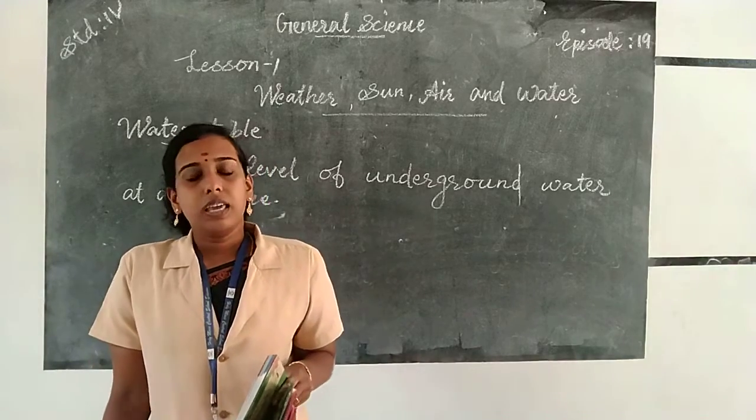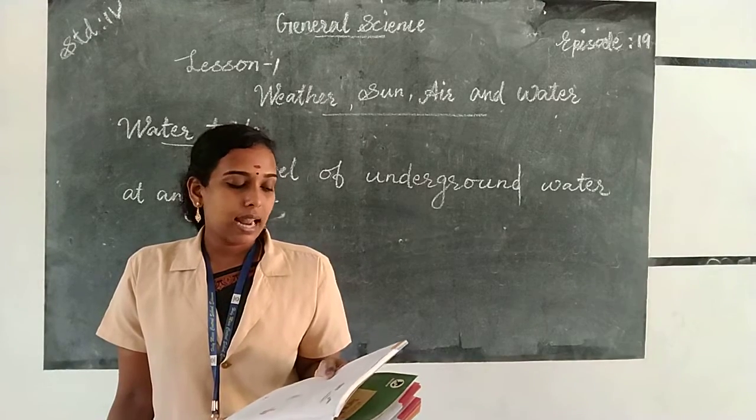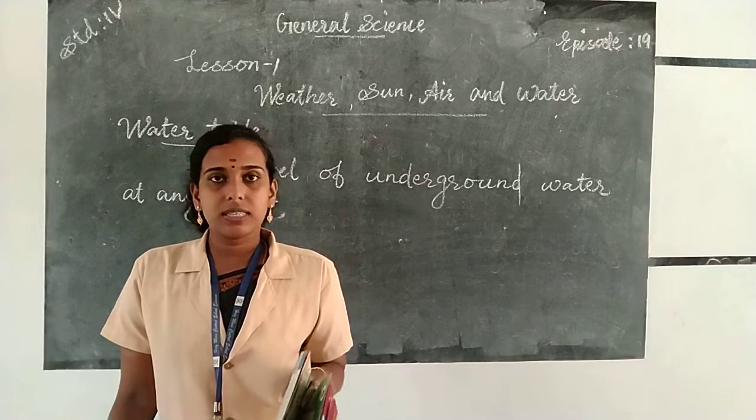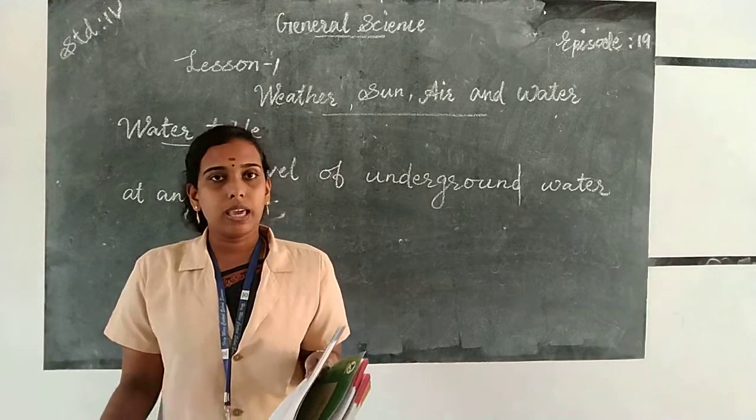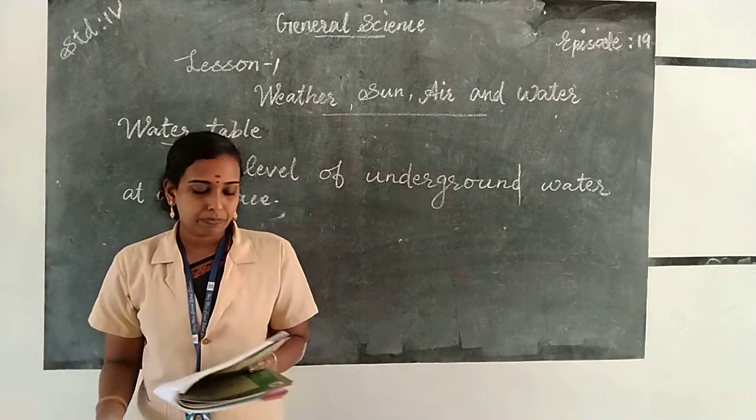When we drink impure water, the waterborne diseases like cholera, diarrhea, typhoid, tapeworm infections and jaundice will be caused. Okay. So these are the waterborne diseases.